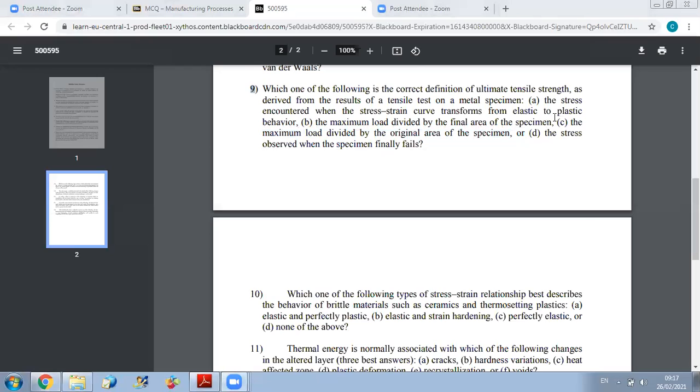It's answer C. Okay. And the stress observed when the specimen fails. Of course not, because at fracture, in a tensile test, we have the necking effect. So the stress will be reduced.